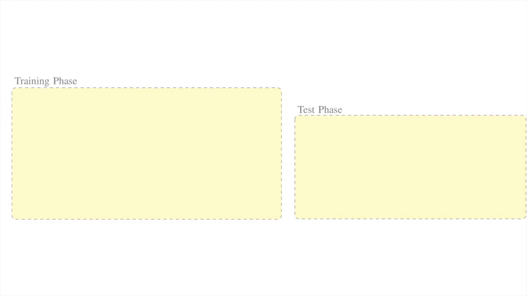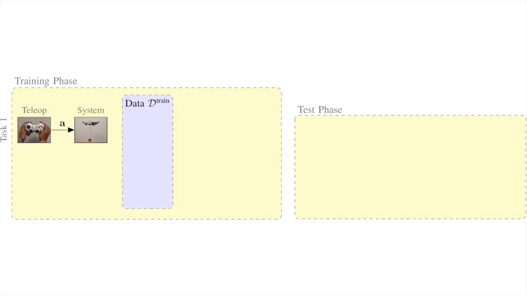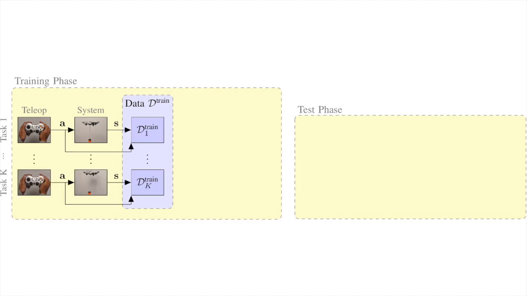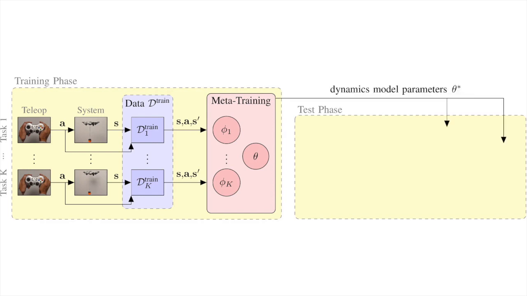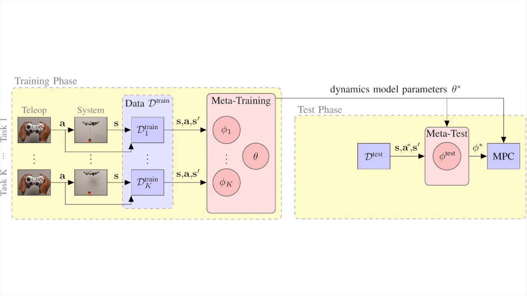Our algorithm consists of a training phase and a test phase. In the training phase, we first gather data by manually piloting the quadcopter along random trajectories with a variety of different payloads. We then run meta-training to learn the shared dynamics model parameters theta and the adaptation parameters phi for each payload. At test time, using the learned dynamics model parameters theta star, the robot infers the optimal latent variable phi star online using all of the data from the current task. The dynamics model is then used by a model-based controller to plan and execute actions that follow the desired path.